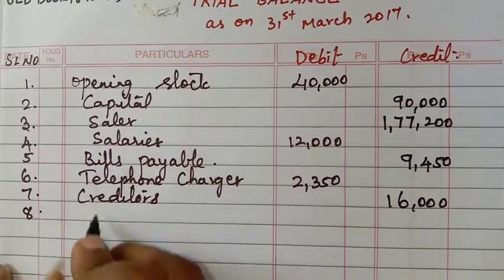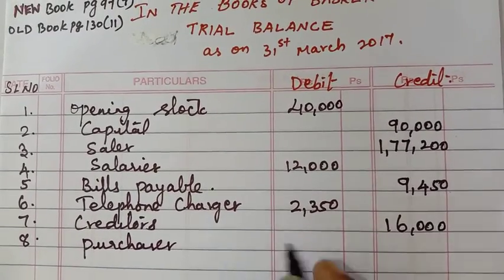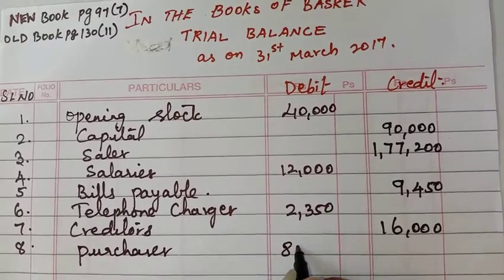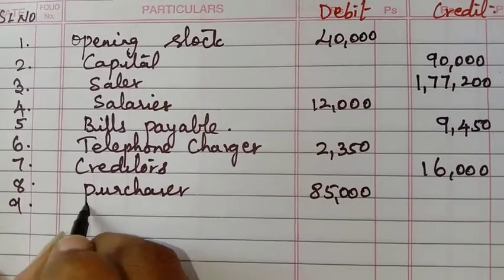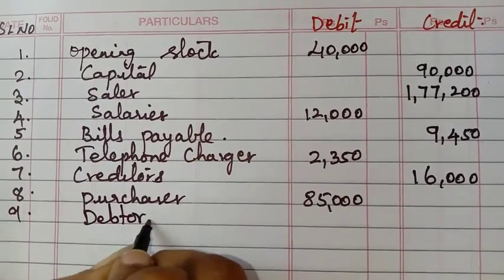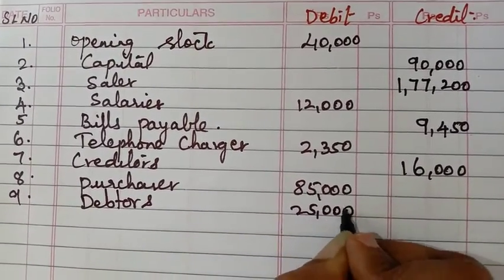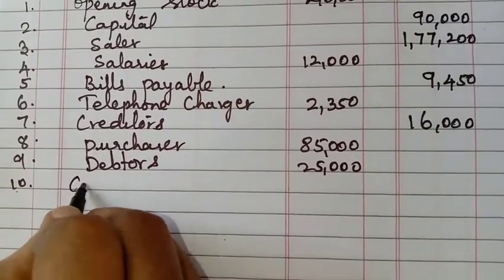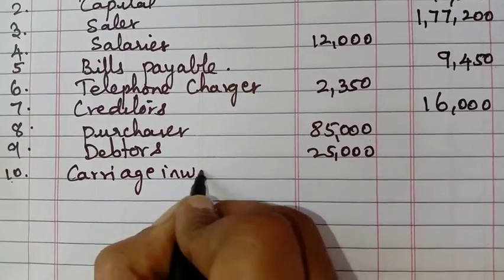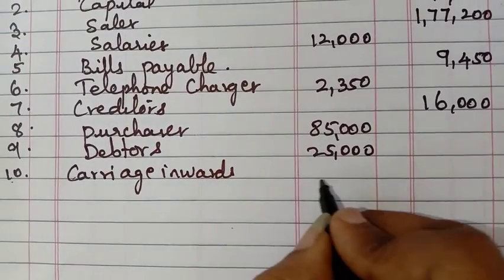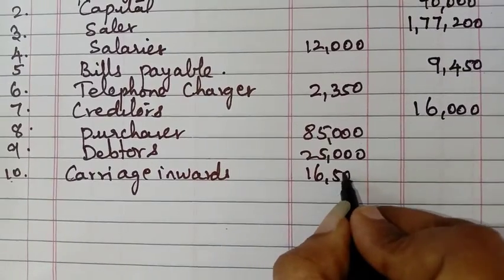Next, the 8th one is purchase, it's an expense, it will come in the debit side as 85,000. Next, the 9th one, debtors will come in the debit side only, 25,000. Next, number 10 is carriage inwards, that will come in the debit side as 16,500.